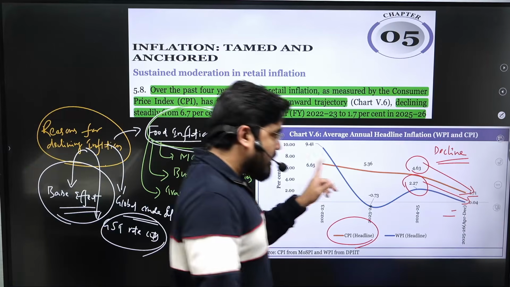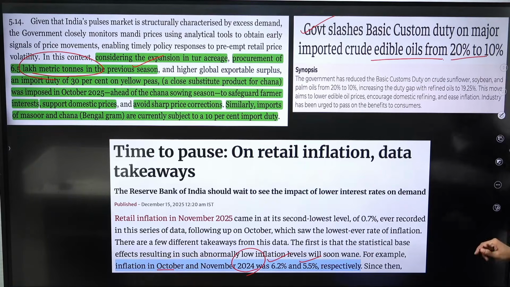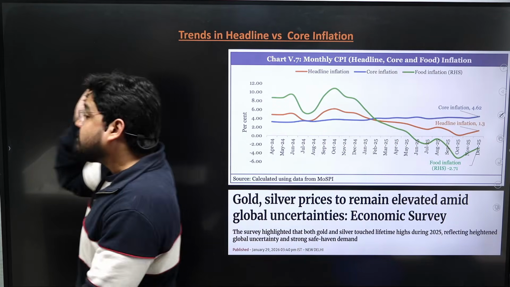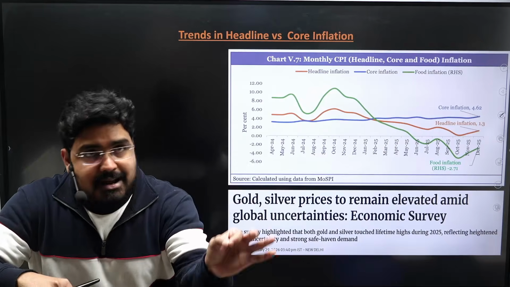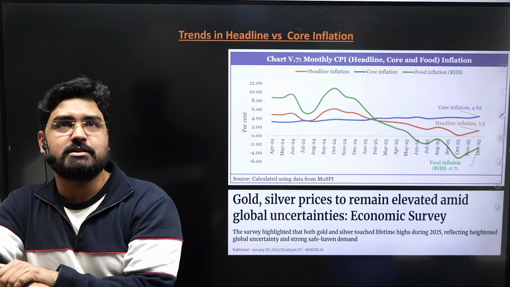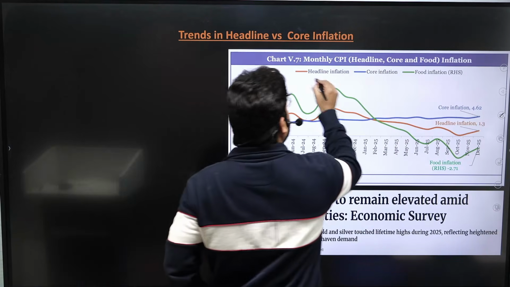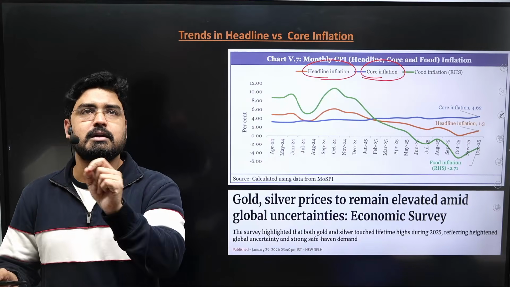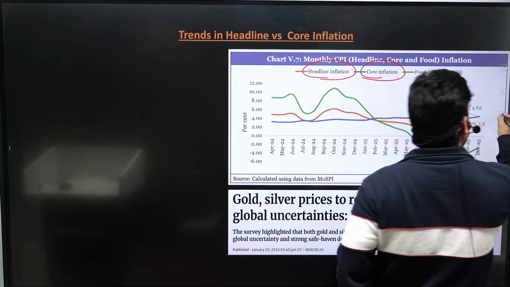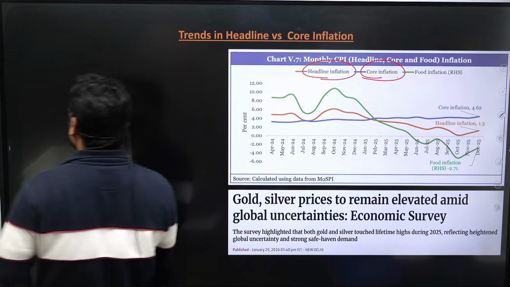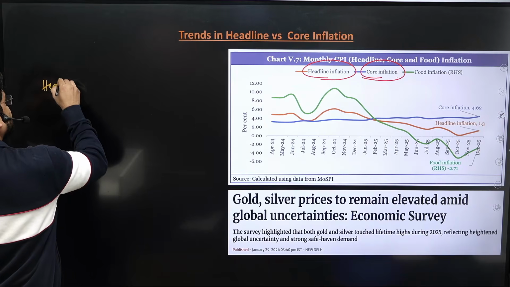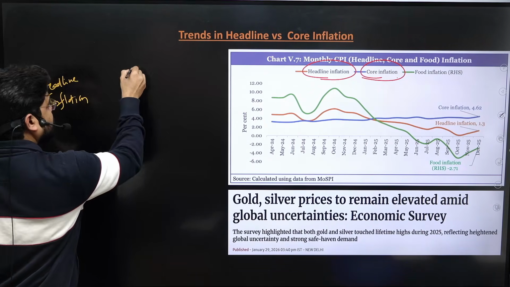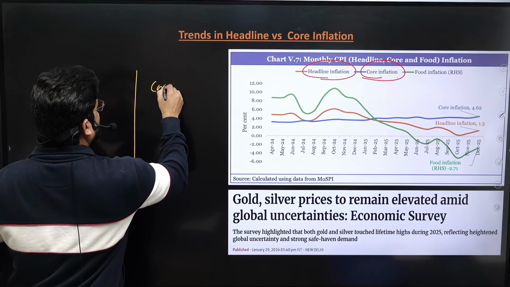Okay. Now there is another interesting trend that is seen in the inflation, which is the divergence between the headline inflation and core inflation. To understand the divergence, first of all, let me introduce you to this concept of headline and core inflation.